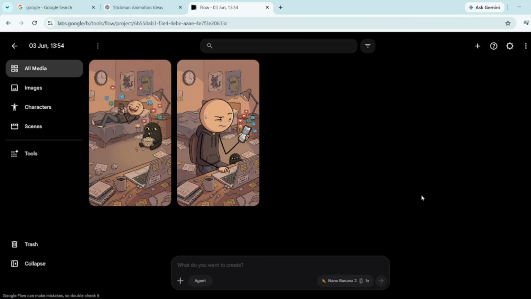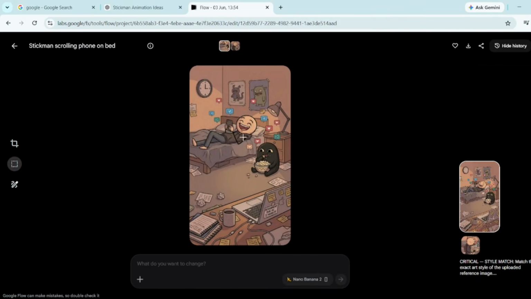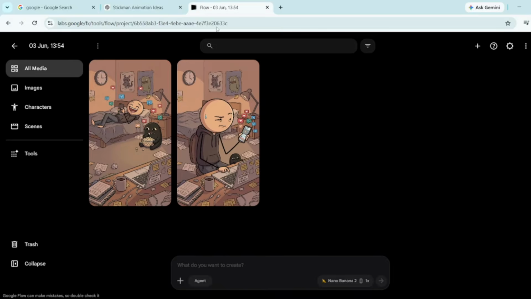And just like that, your second image is ready. You can already see how consistent everything looks. The character, the room details, everything still feels like it belongs in the same scene. Repeat the same process until you get all the images. I'll fast forward here.